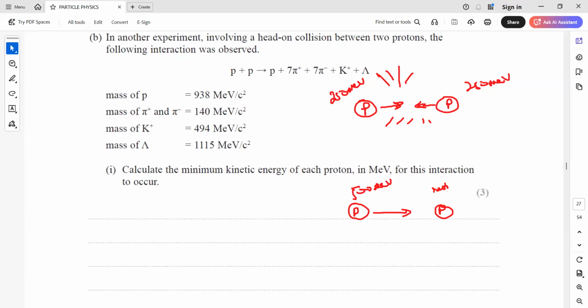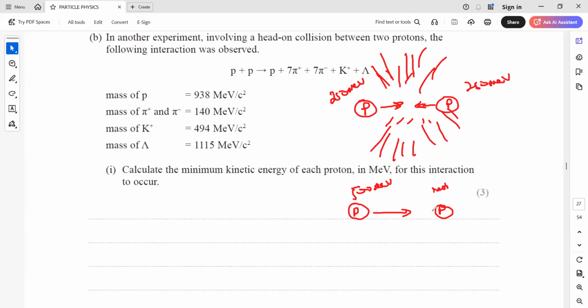So what could be the reason for that? In both cases, the interaction, the momentum should be conserved. Momentum before should be equal to momentum after. Here, the momentum before is zero, so the momentum after is also zero. And for the momentum after to be zero, the particles will move in different directions. That's why a group of particles can be produced.